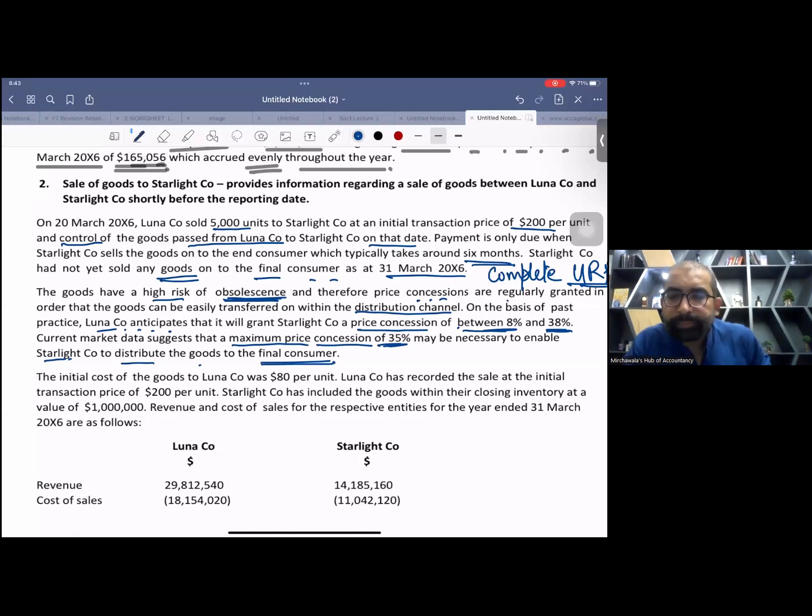Now, listen to the deal. I have seen this deal in my country as well, and the name of the entity is ICI. In Pakistan, there is a company ICI, and that company imports medicine from a company AstraZeneca. This is a practical example I am giving you. AstraZeneca gives medicine to ICI, and ICI sells it in the market. But there are some medicines which have a short expiry date.